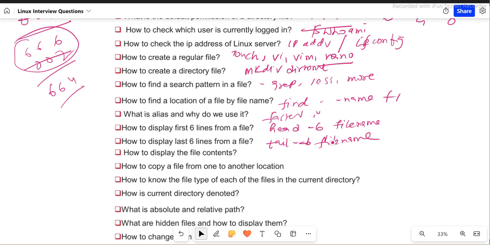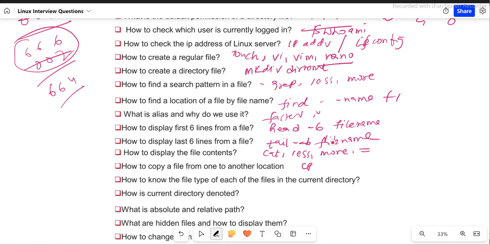What we will do is, I think you can practice all of this. I'm not going to do each of this, otherwise it will take a lot of time, guys. But if you find any difficulty, you let me know. How to display the file content? There are multiple ways. One is using cat, another is less, another is more. There will be other options also, but these are various options for how you can see the content of a file.